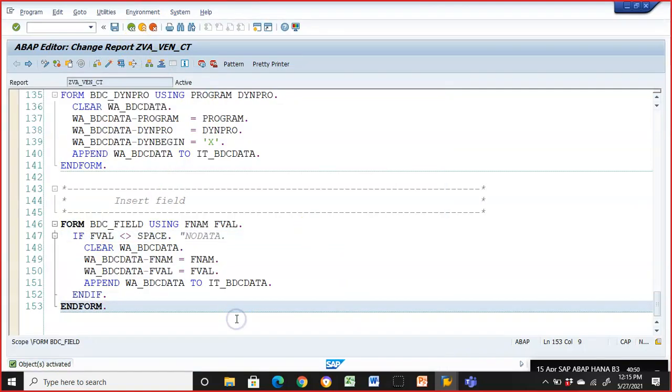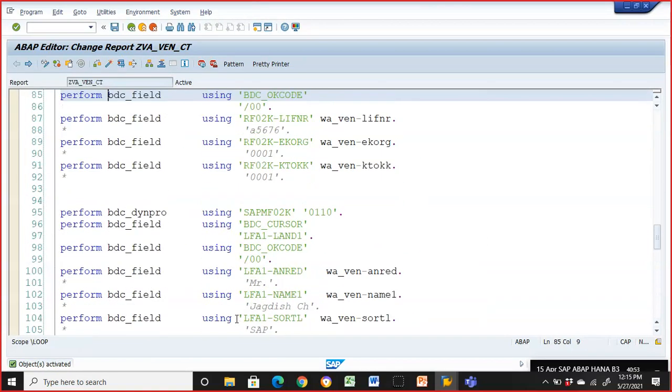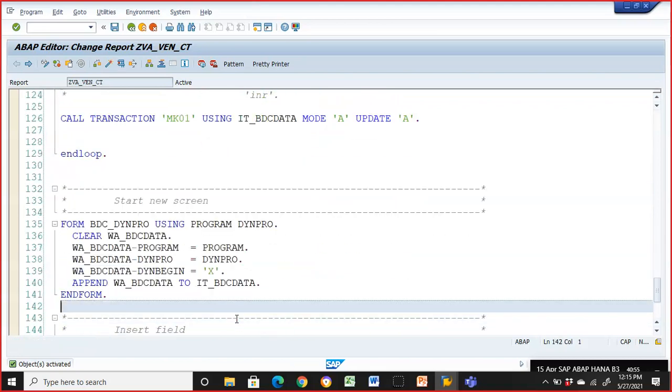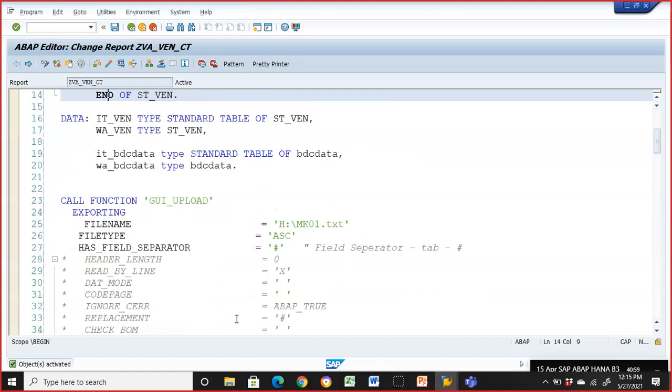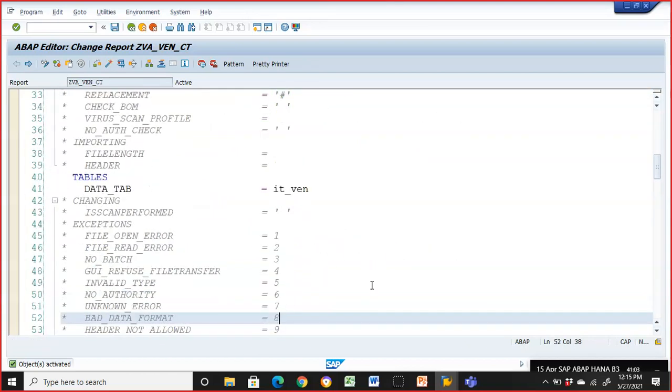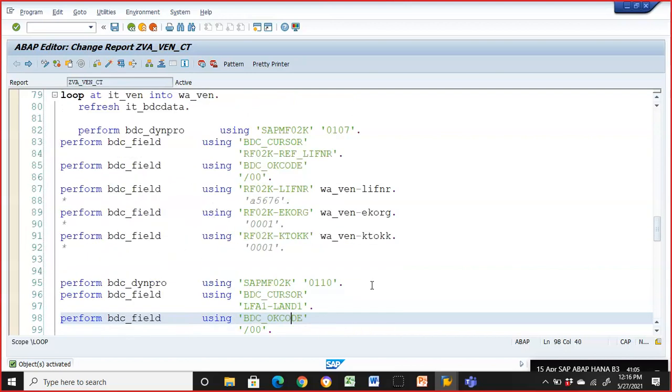Now once it's been done, we just need to go ahead and process. What will happen? All the records that we have in the internal table from the notepad will now update into the internal table. From the internal table, it comes to the work area. From the work area, it comes to the screens, and you can see the data on the screen. Okay, let's see that.